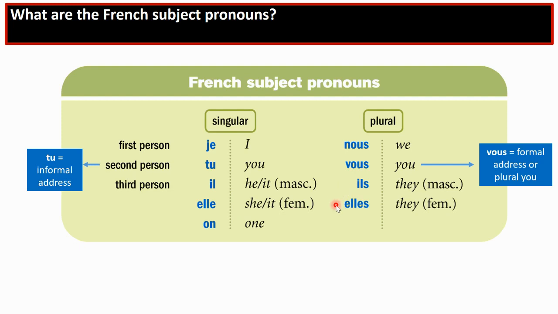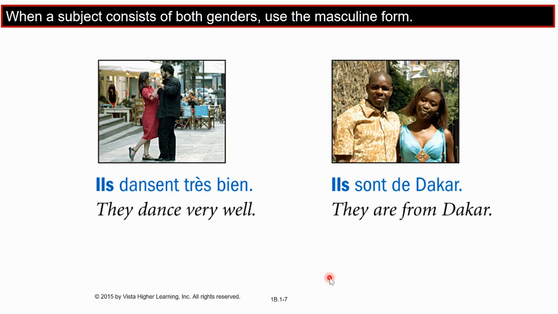Ils, elles. When you have a group that has a boy and a girl, for example, or a man and a woman, so a mixed group, in French, we always use the masculine they. So here we would say, ils dansent très bien. They dance very well. Or, ils sont de Dakar. They are from Dakar. Okay? Even if in the group we do have a lady.